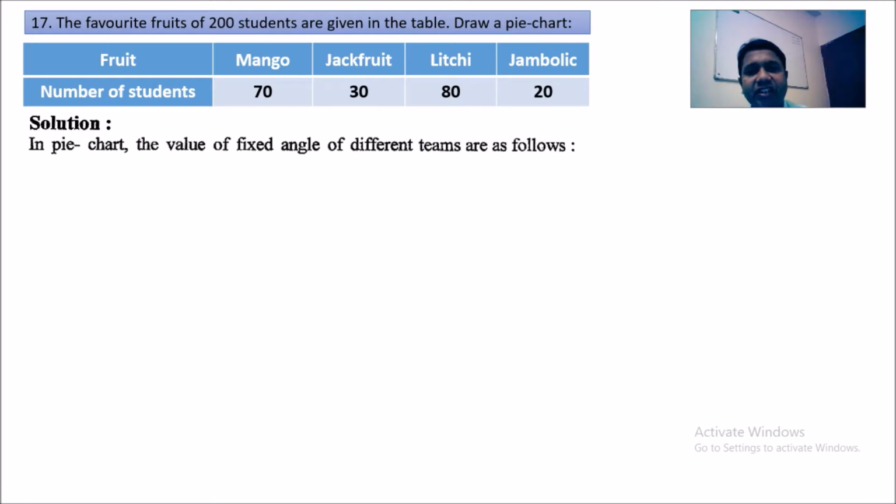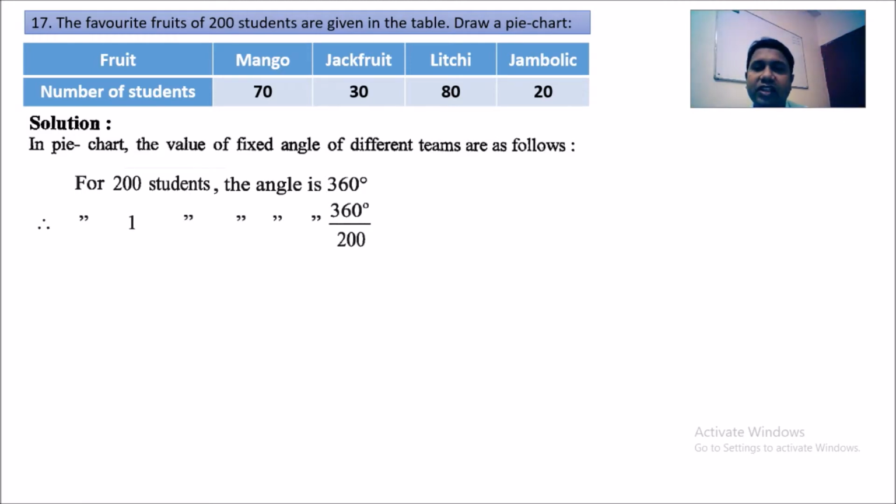So in a pie chart, the values of the angles for the different items are as follows. For 200 students, the angle is 360 degrees. We know that because the whole diagram will represent 200 students, so the angle will be 360 degrees. As we know, the circle's center angle is 360 degrees.